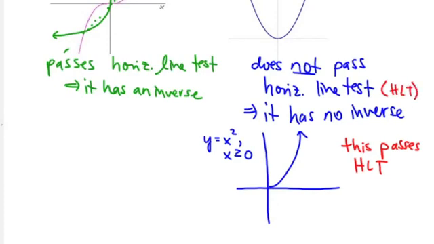So this one passes the horizontal line test, and in fact, the inverse graph would look something like this, and this is the graph of y equals the square root of x. Notice that y equals the square root of x has a domain of x greater than or equal to 0. It has a range of y greater than or equal to 0, just as the domain and range for y equals x squared if I only look at the right half of the curve.